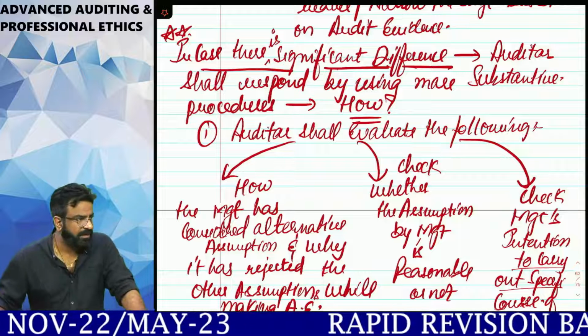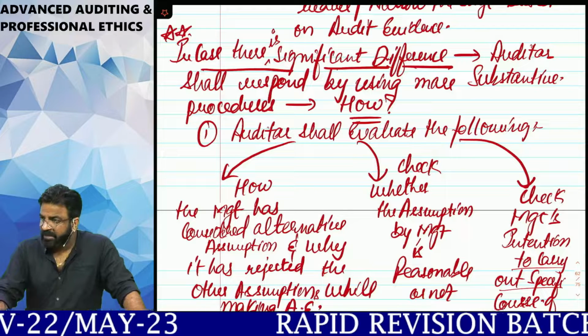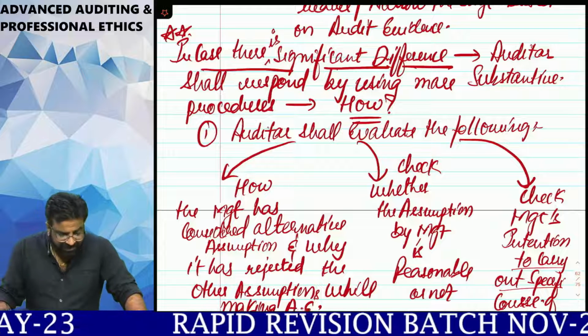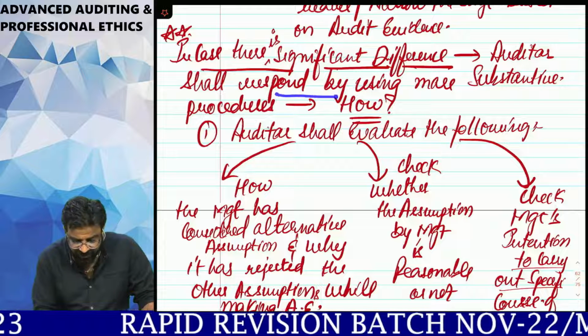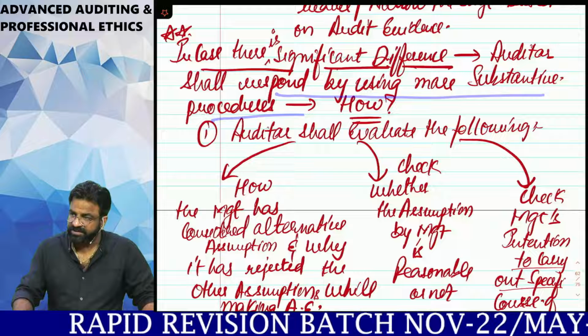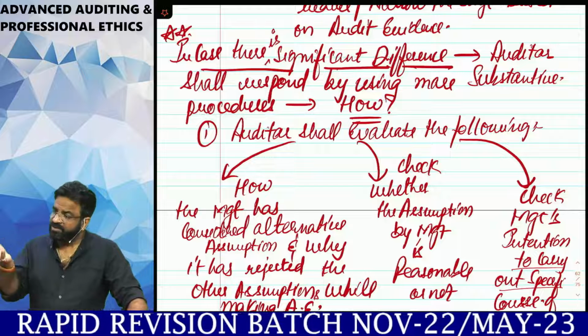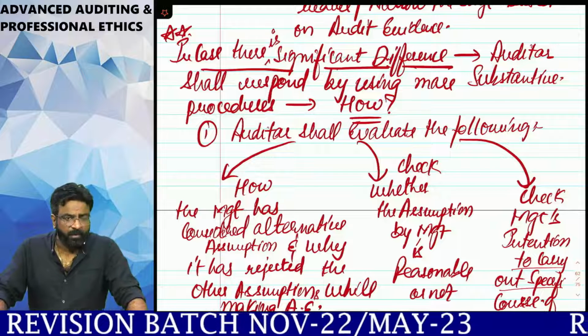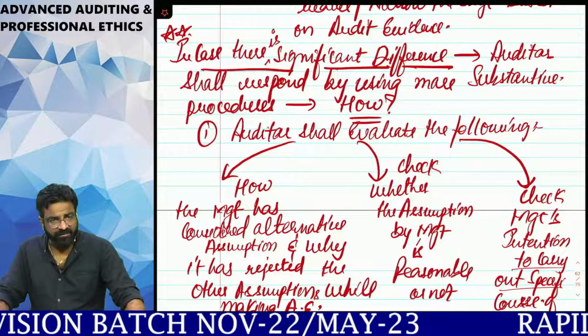Now, in case there is a significant difference, in case there is a huge difference between the management estimate and the auditor's estimate, what to do? The auditor shall respond by using some substantive procedures. Now remember one thing, TOC, testing of controls, you have already done. You checked the operational effectiveness of the controls.